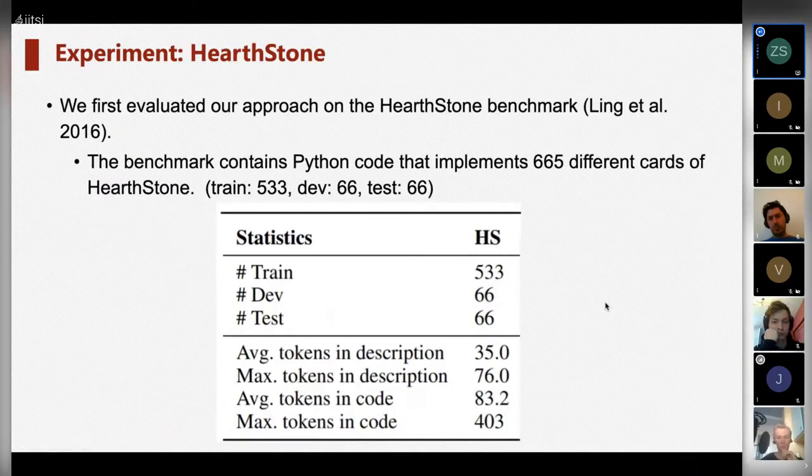The experiment of Hearthstone is mainly the experiment of our approach. The benchmark contains Python code that implements 665 different cards of Hearthstone. The statistics are shown in the table.